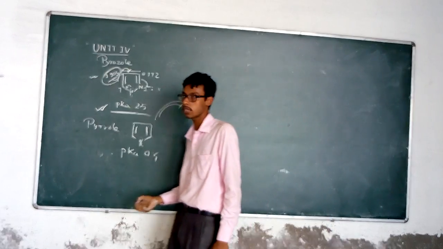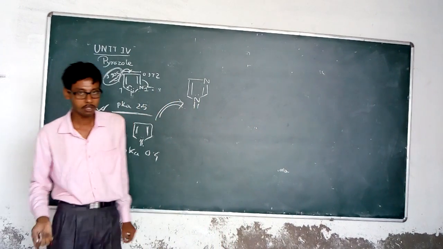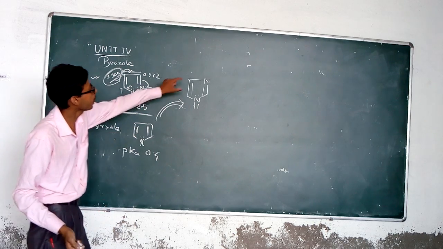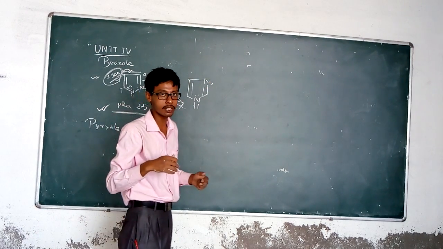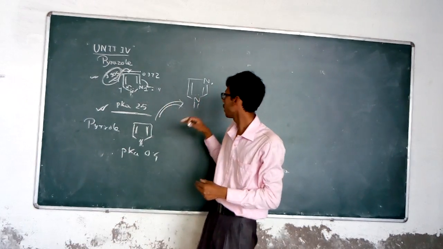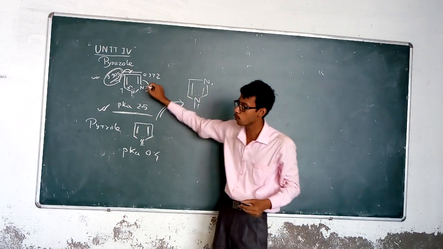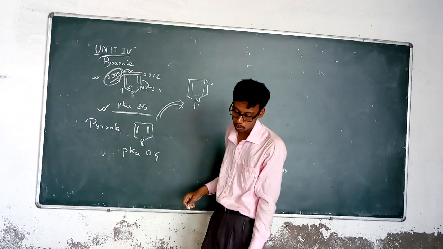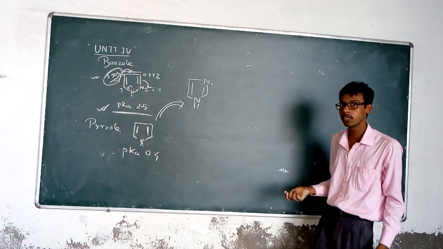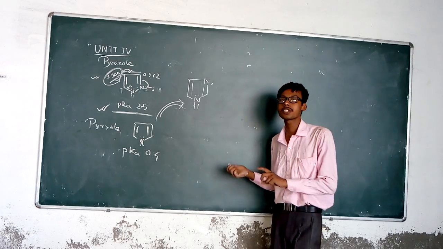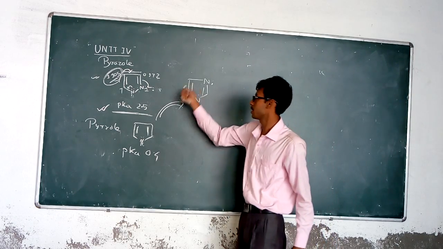The more basic is imidazole, because when this lone pair is protonated, it forms a positive nitrogen charge, and this positive charge is distributed in the ring system.